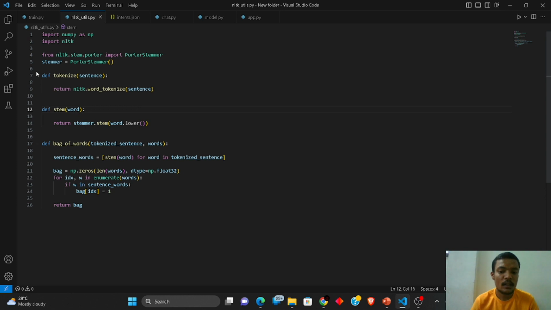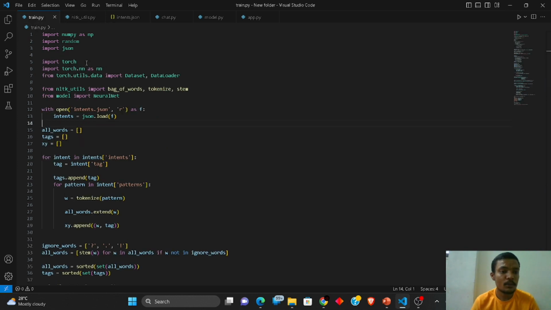After that we jump directly to the training module. For that we are going to import some pre-built libraries, for example the torch library. From torch we are going to import the neural net, and from our previous file named NLTK utils we are going to import all the defined functions, for example bag of words, tokenization, and stemming.